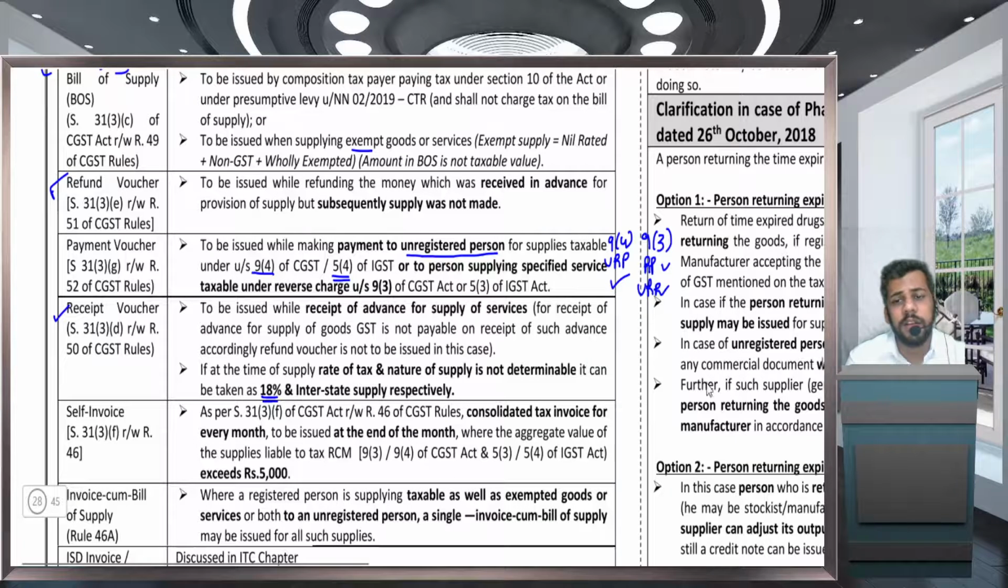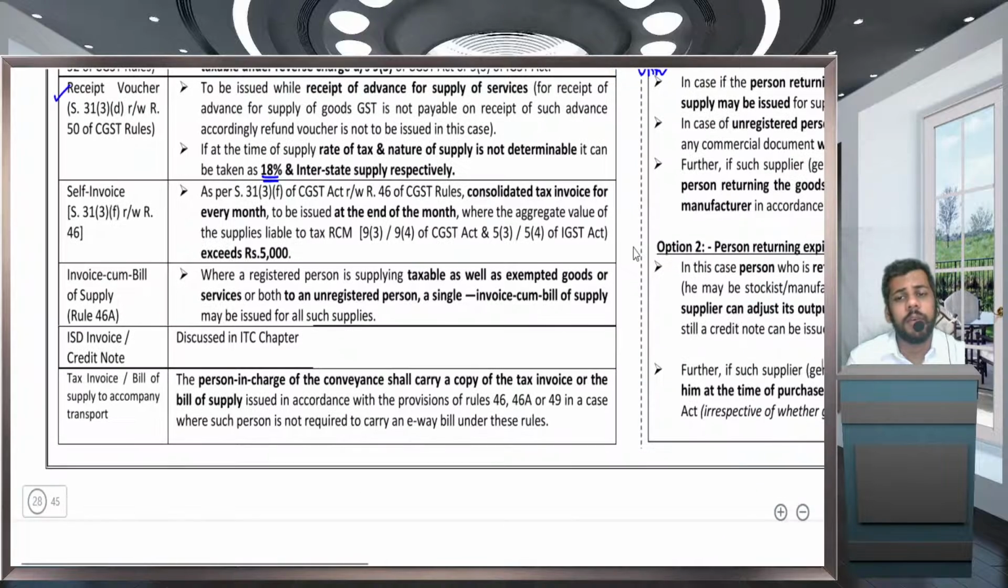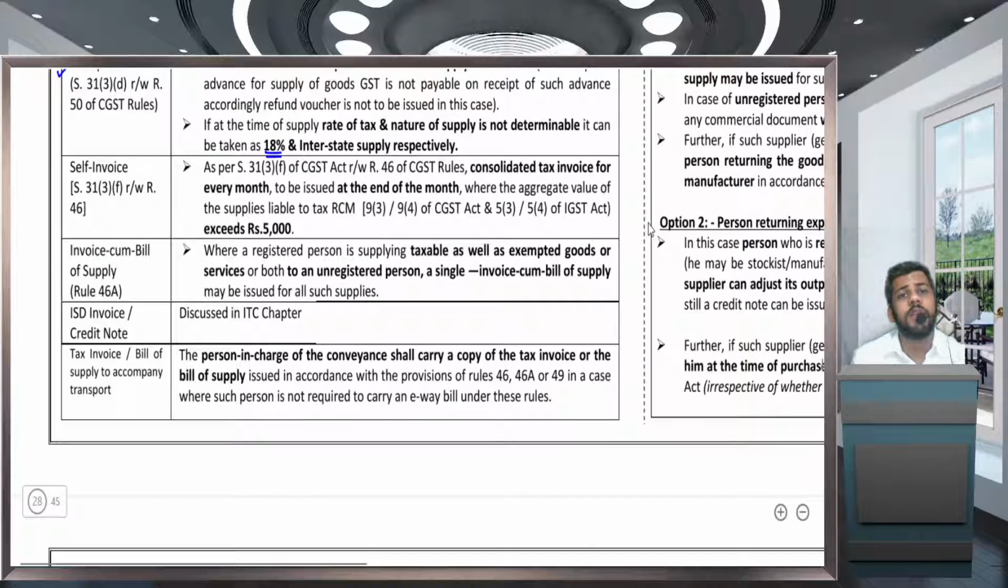Next is self invoice. Self invoice is only to be issued when you are obtaining services from an unregistered person whose services or goods are taxable under 9(3) or 9(4) or 5(3) or 5(4).